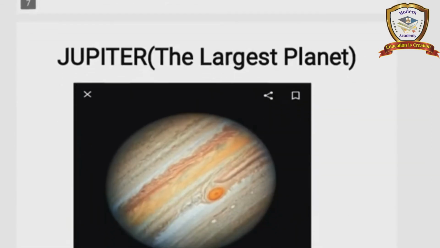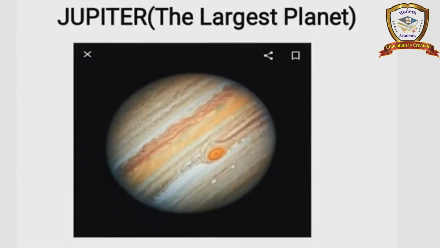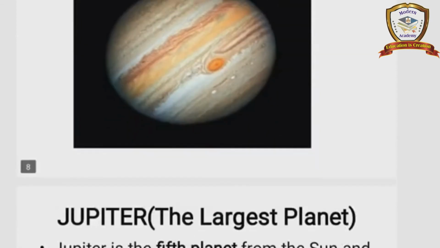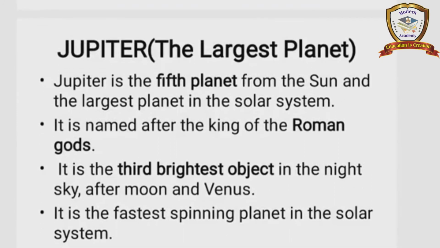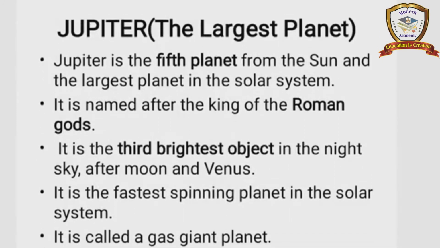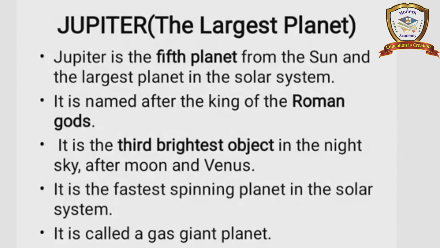Next one, Jupiter, the largest planet. Jupiter is the largest planet in the solar system. First point, Jupiter is the fifth planet from the Sun and the largest planet in the solar system. It is named after the king of the Roman gods. It is the third brightest object in the night sky after the Moon and Venus. It is the fastest spinning planet in the solar system. It is called a gas giant planet.